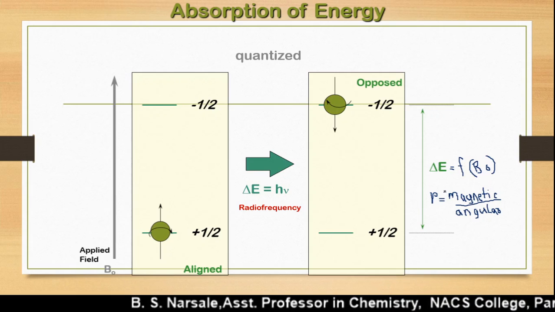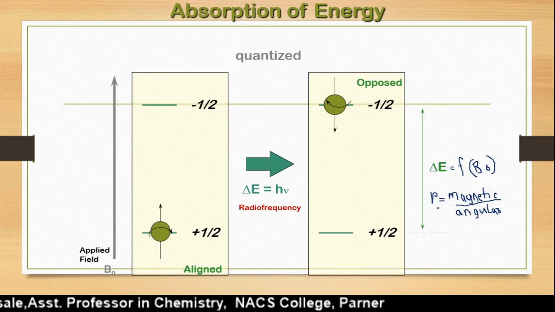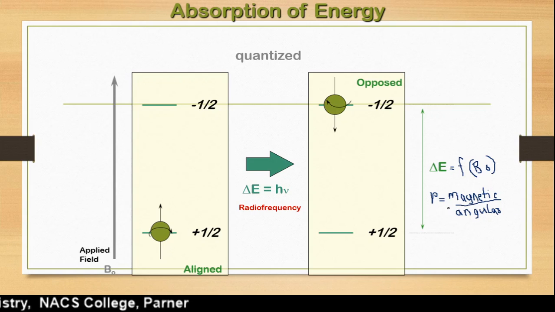This ratio is known as the magnetogyric ratio or gyromagnetic ratio, and it is different for each nuclei because each nuclei has a different charge and mass, so we put it in the same equation.